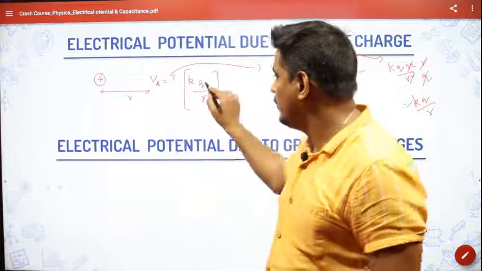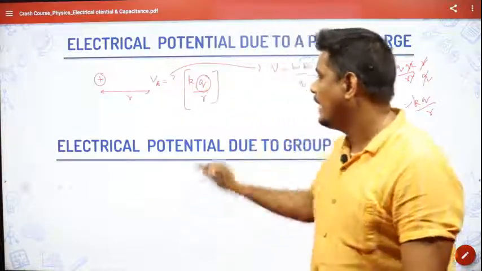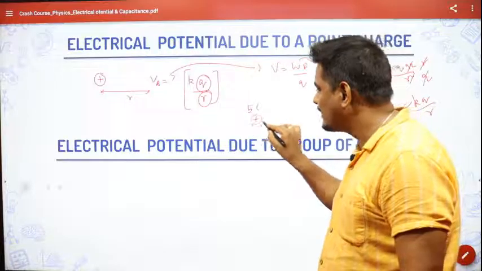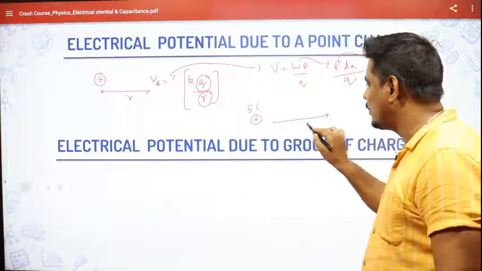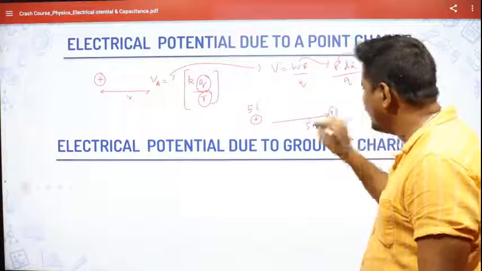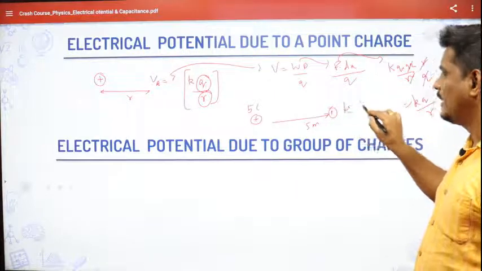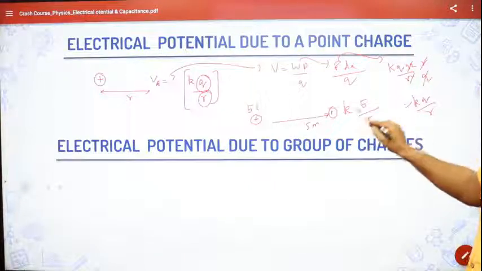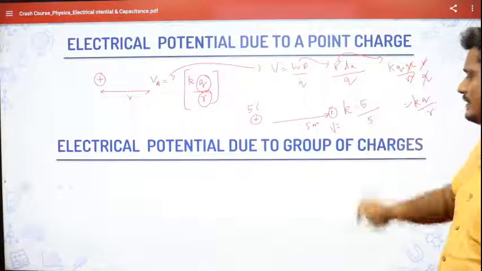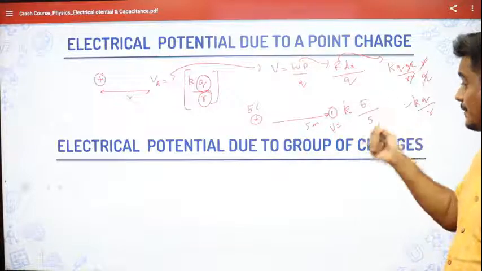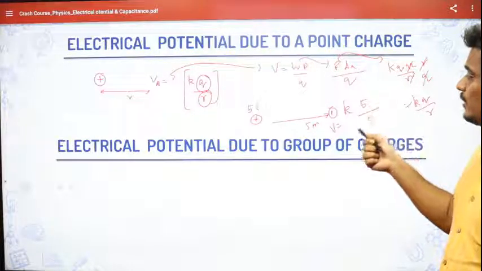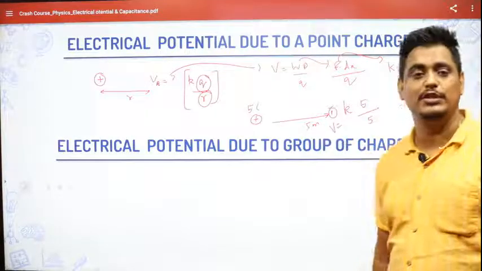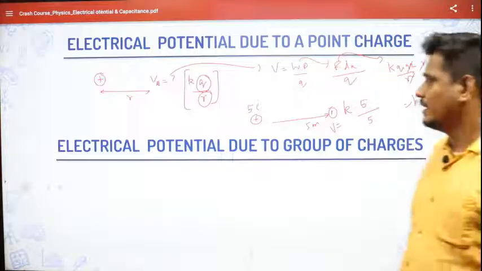So due to any charge at any distance. If I have a plus 5 coulomb charge, at a distance of 5 meter, what would be the potential I can find? It will be K into 5 by 5. That's all. That is the electrical potential. That much volt is the electrical potential. That is, that much work done per unit charge is required to bring any charge from infinity to this point 5 meter away from the 5 coulomb charge. I hope you are getting my point. That is for a single charge.